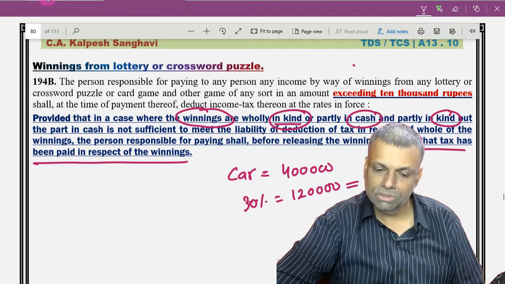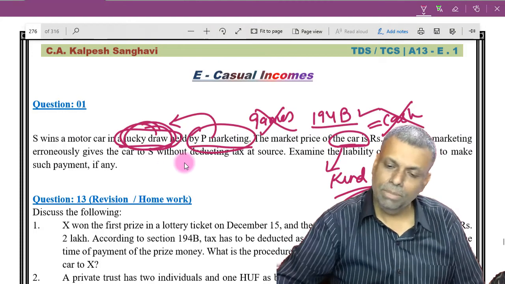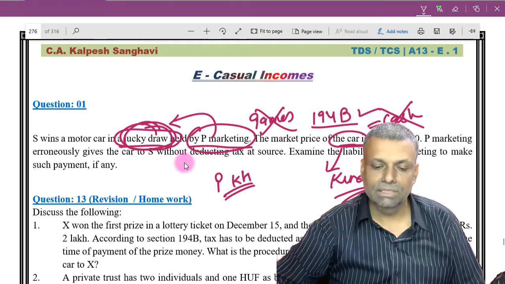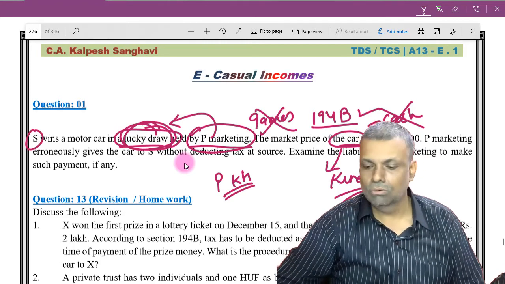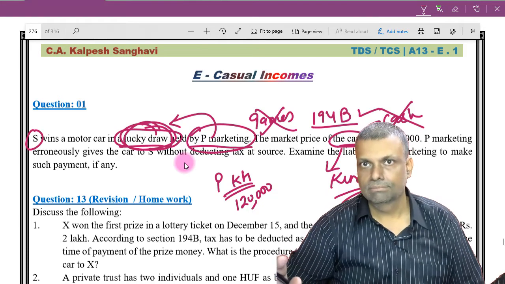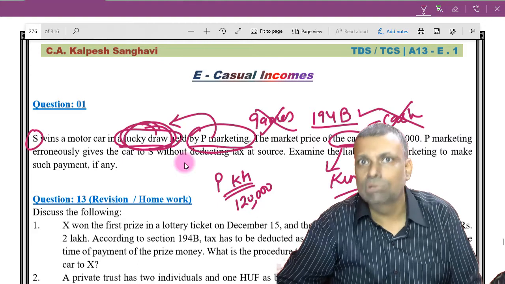In our example, company S wins a motor car from P Marketing. P Marketing should tell S, if you want the car, you pay me first 1,20,000 rupees. That is your tax, and I'm going to give you credit for this 1,20,000 also. It's not that I'm going to keep your money.